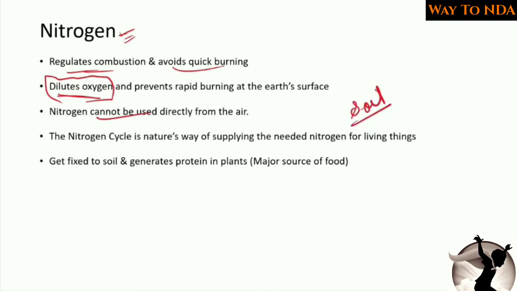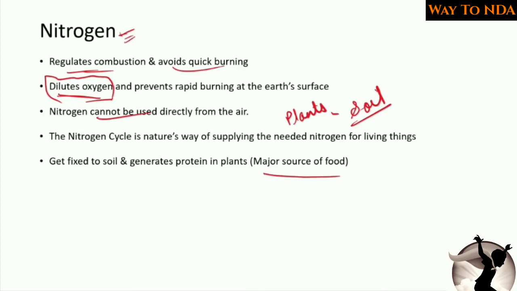Okay, so plants will absorb this nitrogen through soil, and then when human beings or animals eat this plant, they'll get the product of the nitrogen, and again the nitrogen will be released in the atmosphere. So this is the whole nitrogen cycle. You will read about it in detail in the biology section. Okay, so nitrogen is the major source of food.